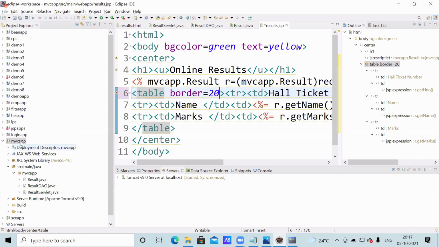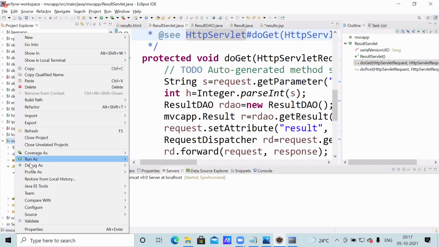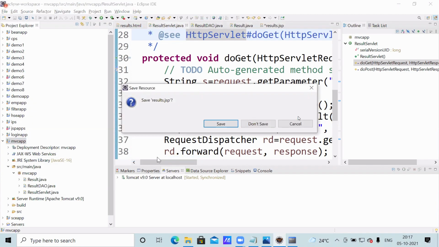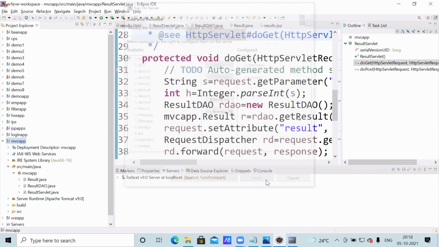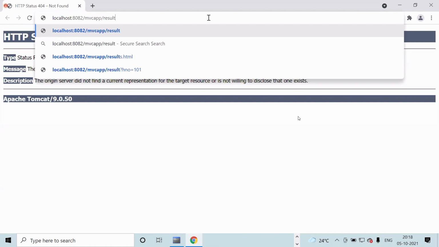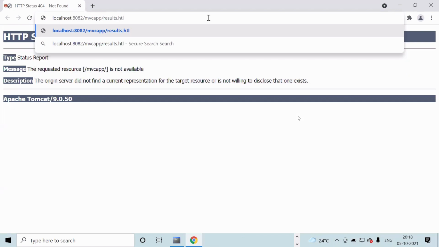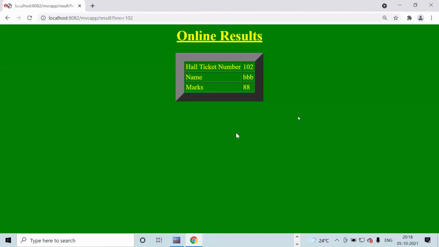See, again right click, so that error is gone. Sometimes it takes time to check. Run as, run on server. Save. Next, finish. Results.jsp, HTML. See, online results, enter hall ticket number, something like hall ticket number 1 or 2. If I click the submit button, see, hall ticket number, name, marks.